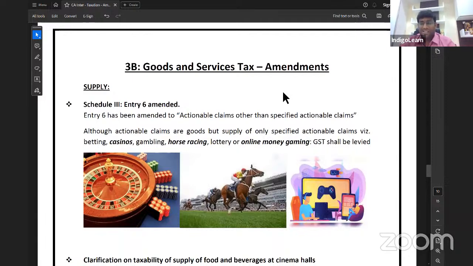Lot of brilliant points. See, what happens is that I'm focusing so much on all these points because any small amendment can become a question in the examination, and that will add value for your marks. Even if you get 1 mark more, we'll be more than happy because every mark will make a difference. And ultimately, it's not 1 mark, it is 6 months of our career, which is very precious and very important.